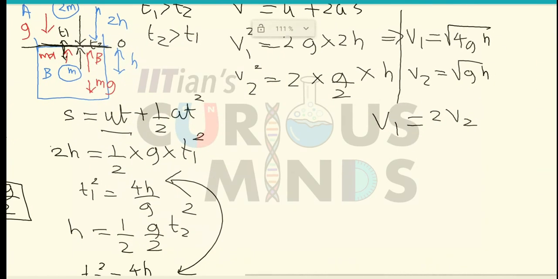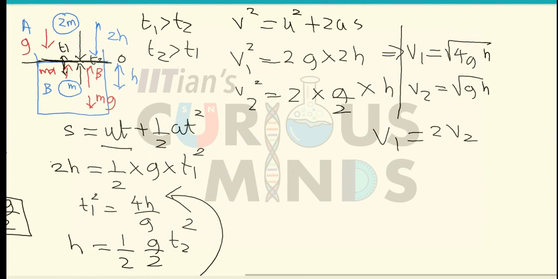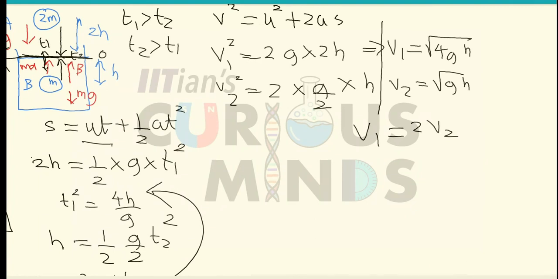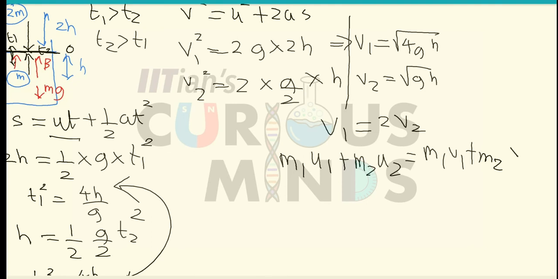So what will be the velocity after the collision? Now the mass 2m is traveling in the downward direction, and the mass m is traveling in the upward direction. It means that I will use the conservation of momentum: m1 u1 + m2 u2 = m1 v1 + m2 v2. Now m1, that is the mass 2m, is traveling in the downward direction, so I will take it as negative.